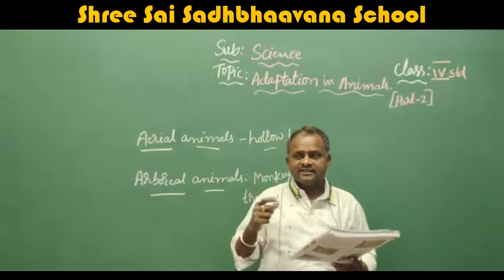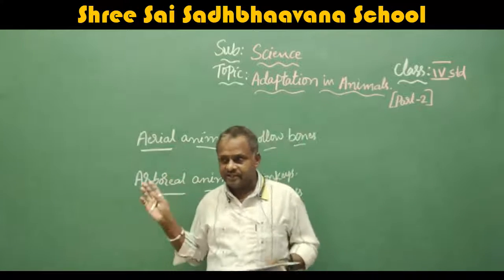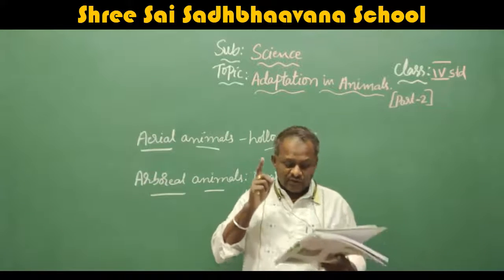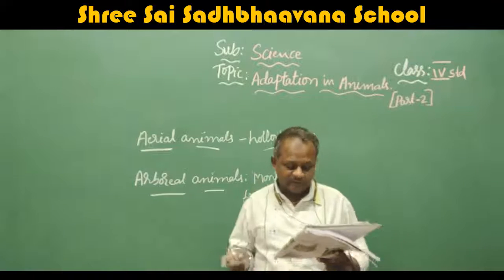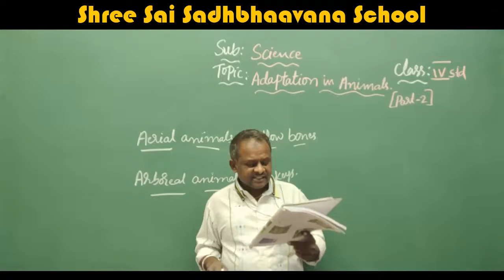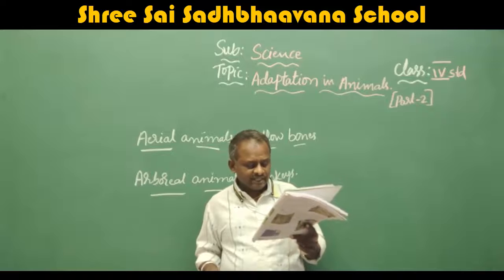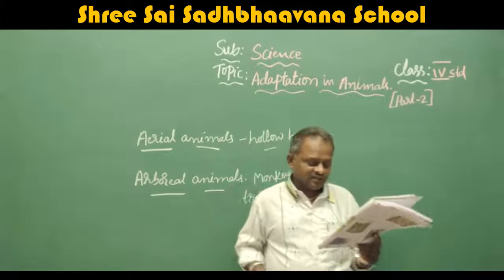These animals also, same as aerial animals, have good eyesight and hearing. For example, monkeys and tree lizards are some arboreal animals. Many have claws.